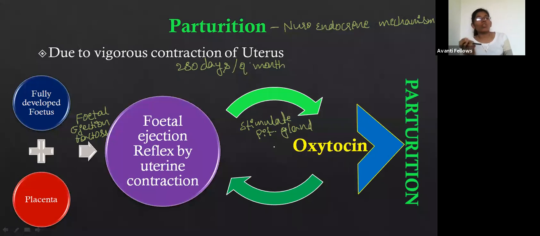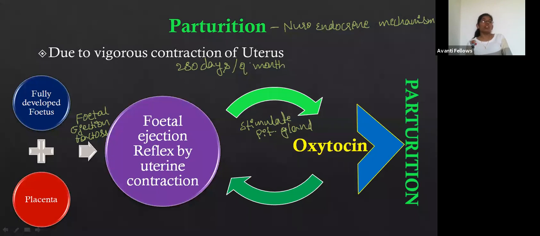So this oxytocin acts again on the uterus of the mother. This oxytocin causes more contraction, or high contraction, of the uterus. Do you remember the female reproductive tract? After the uterus, what is the next structure?